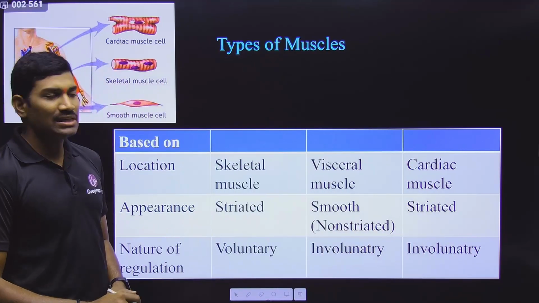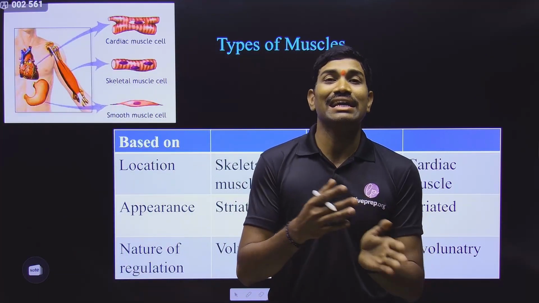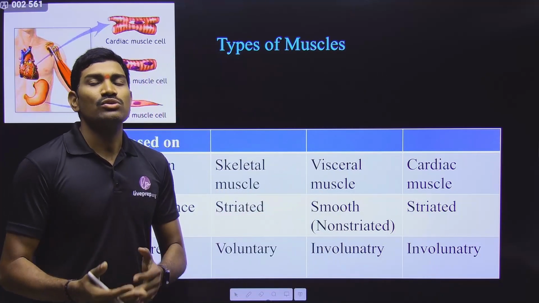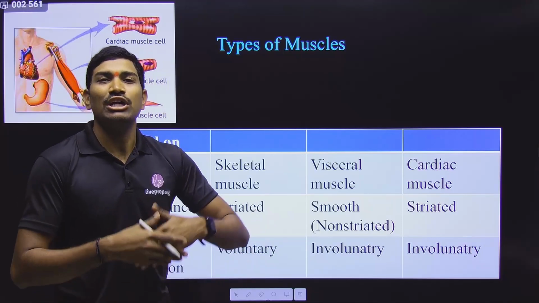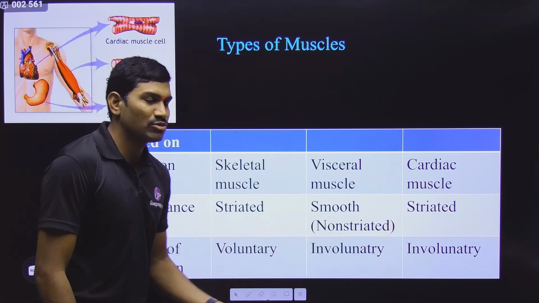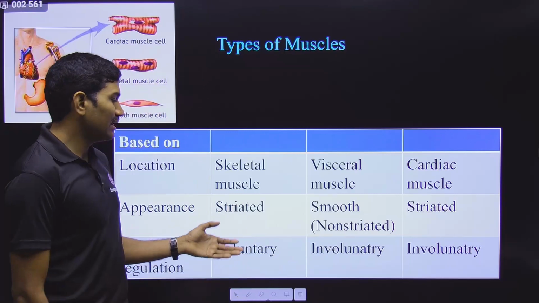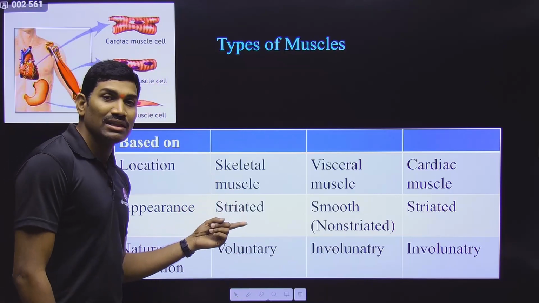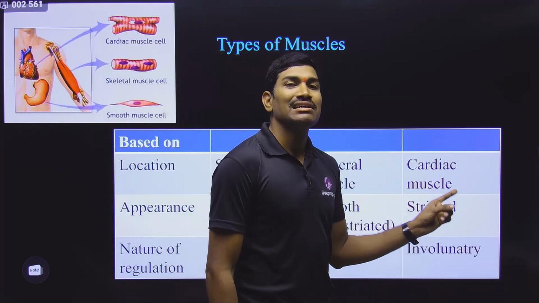Based on the appearance, see here, some muscles have dark and light bands. If dark and light bands are present, it is called a striated appearance or striations. Some muscles have striations, and some muscles do not. If they do not have striations, they will appear smooth and continuous. That's why we use the names striated and non-striated. Now, based on the appearance, which are striated? Skeletal muscles have alternate light and dark bands, so they are striated muscles. Not only this, even cardiac muscles also appear striated.